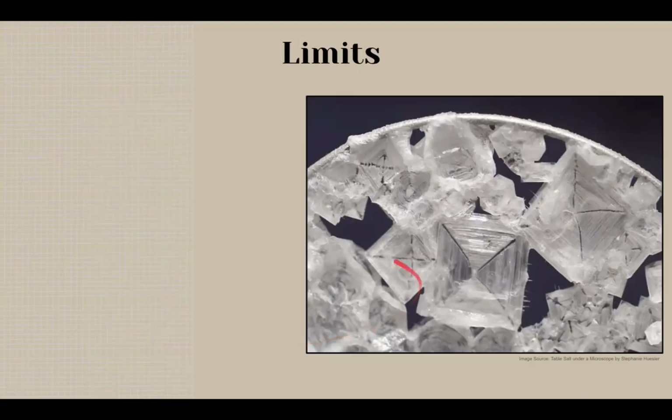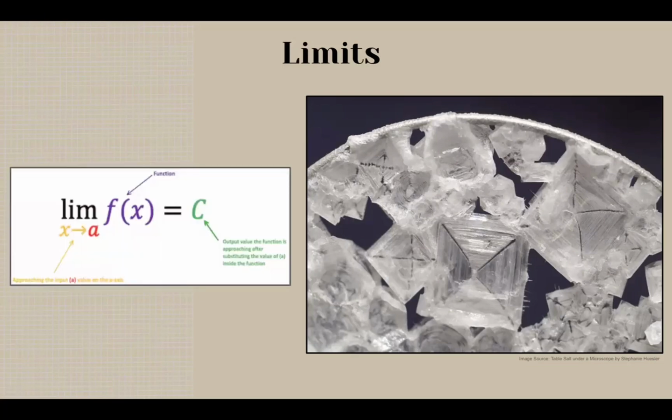Puppy remembered that this is how the salt looks under a microscope. It knew that to find the impact of an infinitesimally small amount of salt, that is not even a whole grain of salt, it would have to use the concept of limits. Limits help us understand what happens to the function as the input gets closer and closer to a particular value. In this case, the puppy wanted to know what happens to the taste as it adds a minuscule amount of salt, which is almost zero, but not quite.